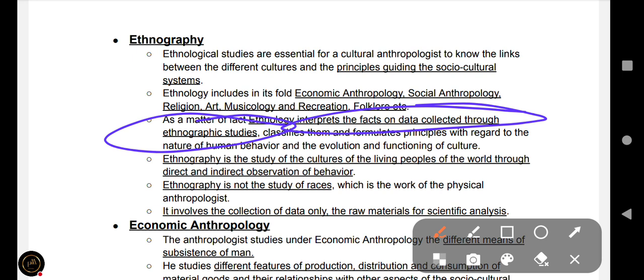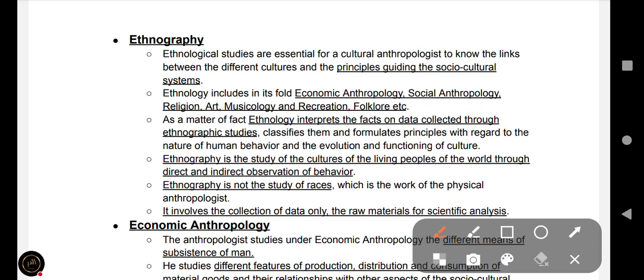Through ethnology, we can understand the data of ethnography, classify them and formulate principles with regard to the nature of human behavior and the evolution and functioning of culture. So you can remember this, okay?